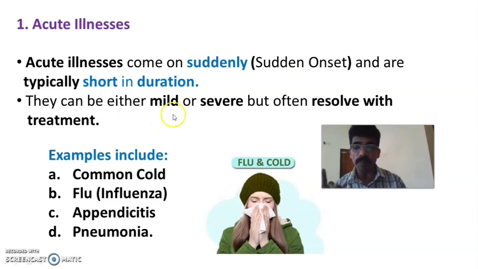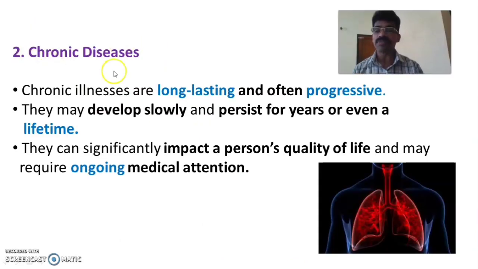Then this can be either mild or severe. The severity of the disease is either mild or it can even be severe, but it is often resolved with treatment. It often recovers with specific treatment. Examples of acute illness include common cold, flu or influenza, that is a seasonal fever, appendicitis, inflammation of the appendix, and even pneumonia, inflammation of the lung. These acute illnesses begin with sudden onset and have only short duration, but may be mild or severe.